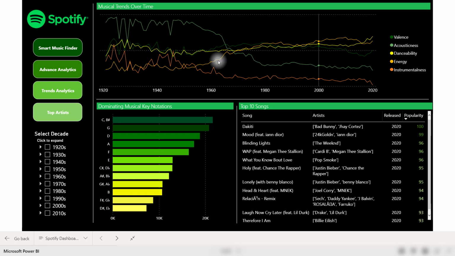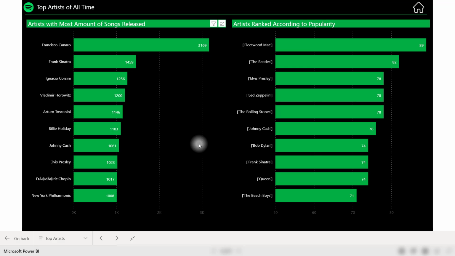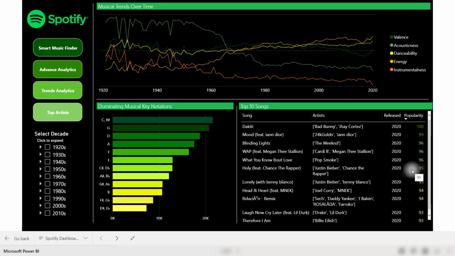I do like that. And finally, with the top artists tab, just a simple visualization showing artists with most songs and artists ranked by popularity. Really cool high-level view of some of these artists. So that's about it for this report. I thought this was done really nicely.